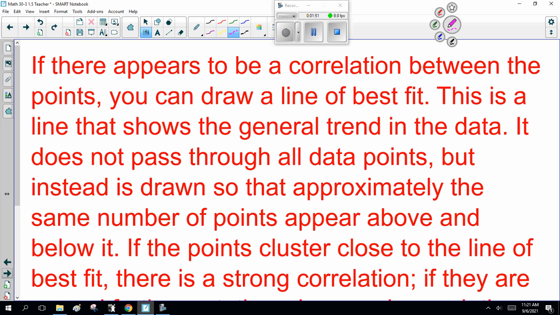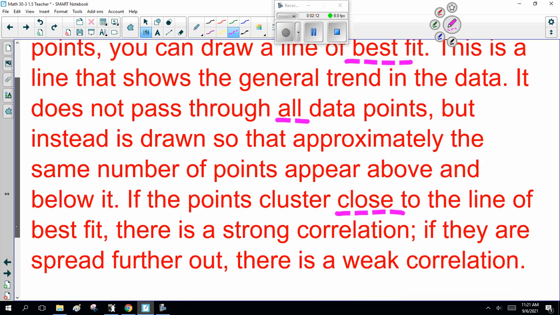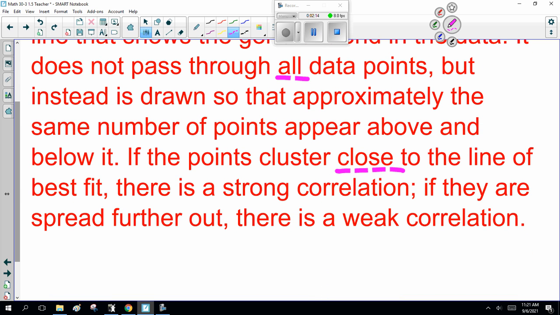If there appears to be a correlation between the points, you can draw a line of best fit. This is a line that shows the general trend in the data. It does not pass through all the data points, but is instead drawn so that approximately the same number of points appear above and below it. If the points cluster close to the line of best fit, there's a strong correlation. If they are spread farther out, there's a weak correlation.